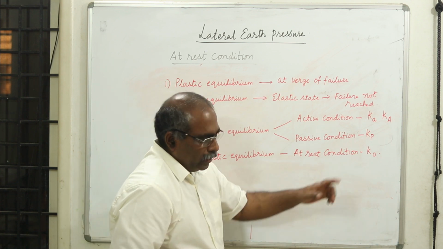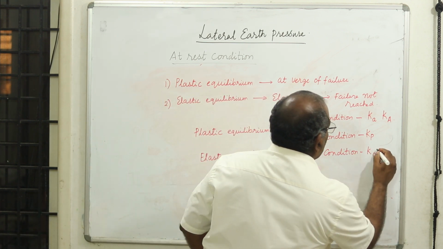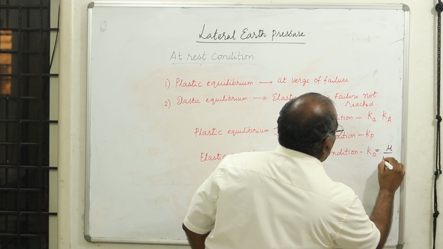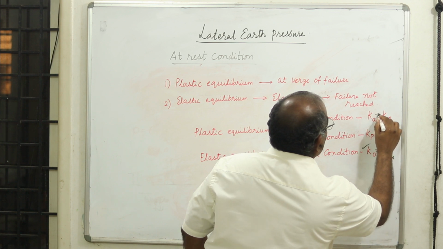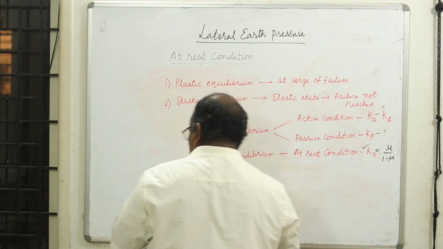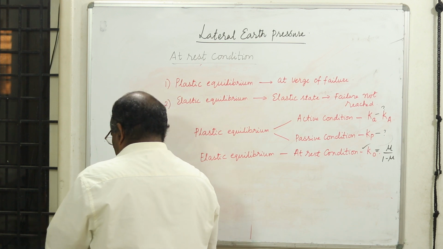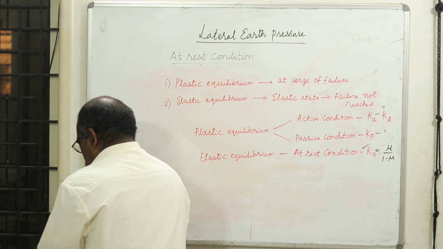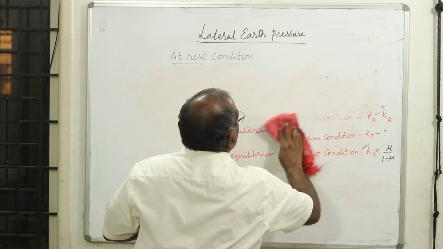We have already derived an expression for K naught. This is mu by 1 minus mu. This is already done. Now what is the expression for the others? We need to explore. Now let us try to understand how to get the expressions for the plastic equilibrium conditions.